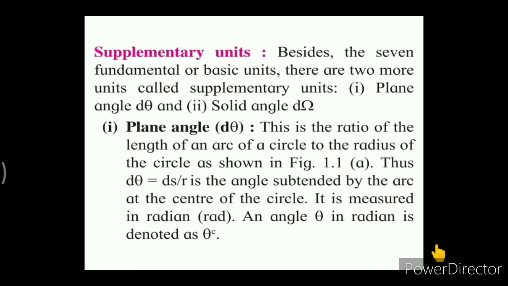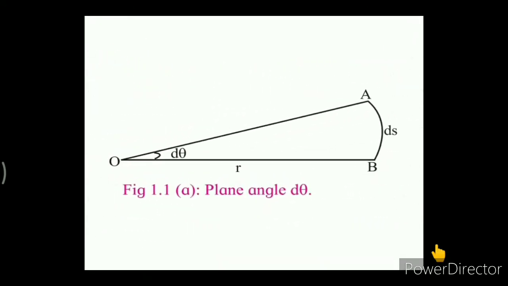Now let's see first of all about the plane angle. Over here we consider a circle of radius r, and we are considering an arc of the circle, which is represented as AB, and the notation is ds. So ds is nothing but the arc of the circle, and the circle has the radius small r, which is represented as OB.